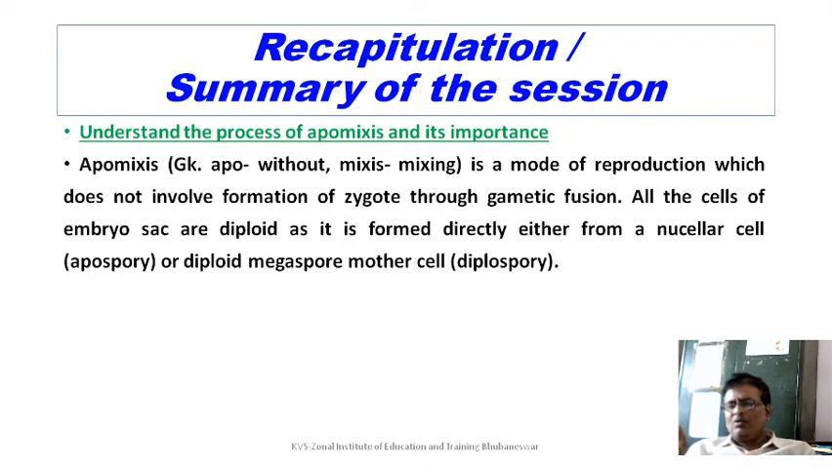Then there was the polygonum type of development, where one cell underwent three rounds of mitosis to produce 8 cells of the embryo sac, which were all haploid. In case this meiosis does not take place and the megaspore mother cell by repeated mitosis produces the cells of the embryo sac, then a diploid megaspore embryo sac will be formed and the embryo will become diploid.